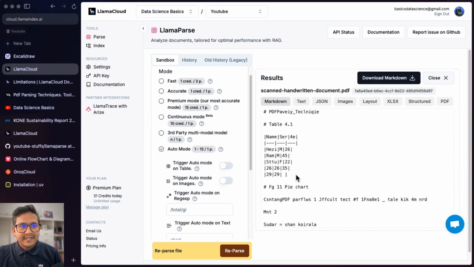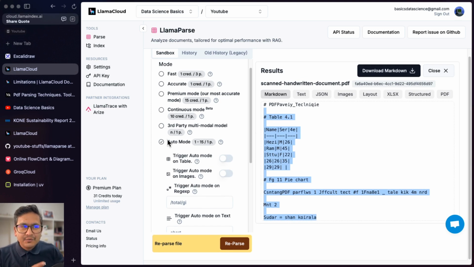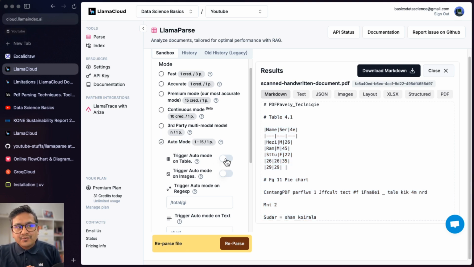Here I haven't chosen anything, but you can see it didn't provide the correct one, although I chose the auto mode. This is what I'm saying. You need to do trial and error in order to do things here, because I didn't choose this additional information to provide to the auto mode. It just went through the normal and it didn't provide the answer for me.